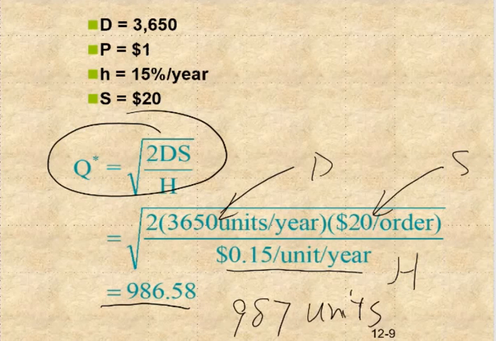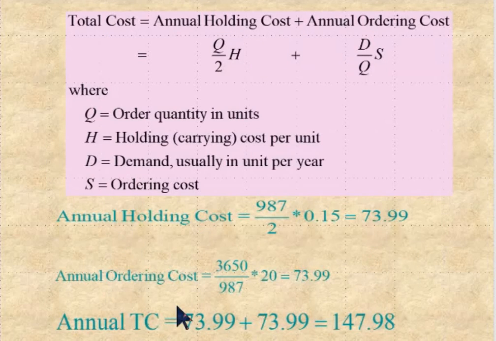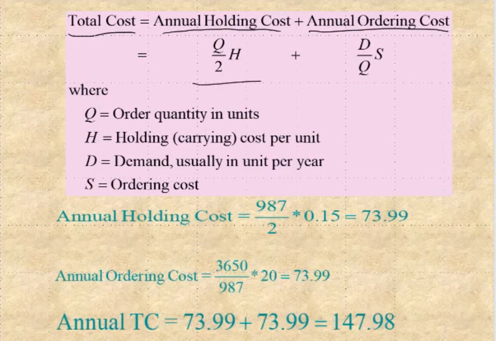Okay, now since we know the optimal ordering quantity, we can also calculate the total cost. Total cost is the annual holding cost plus annual ordering cost. So we basically plug in the numbers to this equation, and we know Q is 987, H is 15 cents.